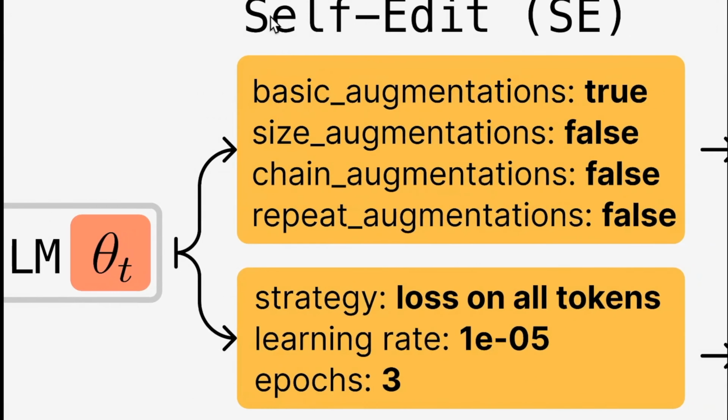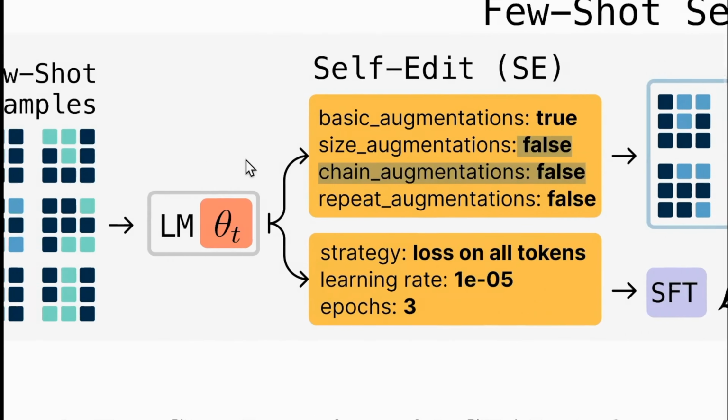It makes the self edits, the notes. It says, is there a basic augmentation? You can understand this as color augmentation. It says true, there is a basic augmentation. Is there any size augmentation? No. Chain augmentation? No. Repeat augmentation? No. So this is one of the learnings that it has generated, and you can see how this kind of